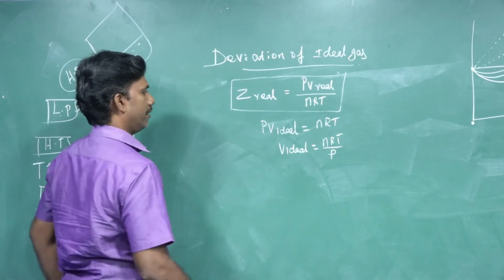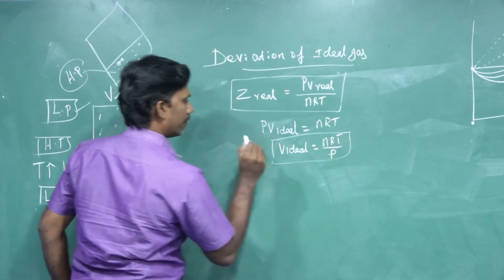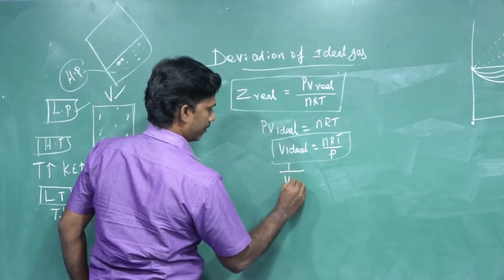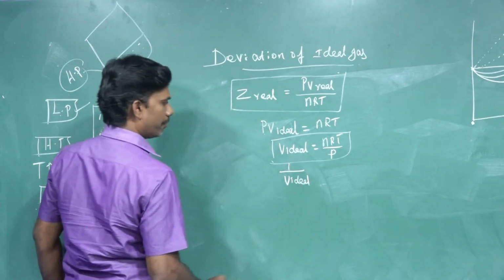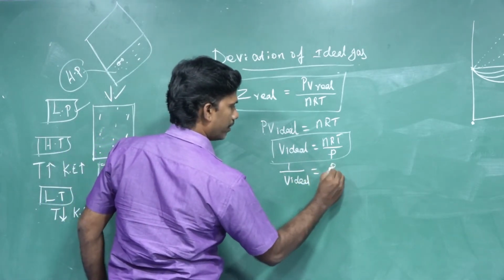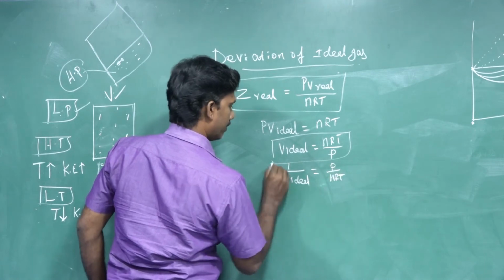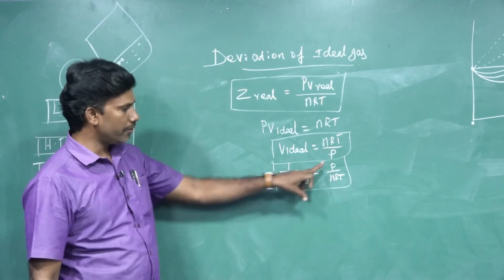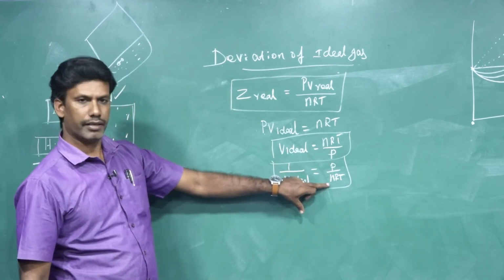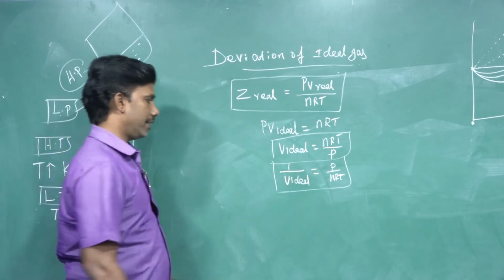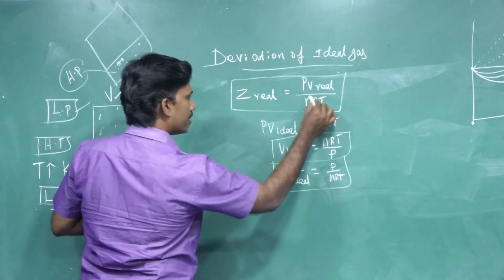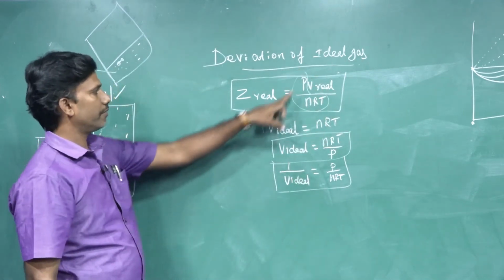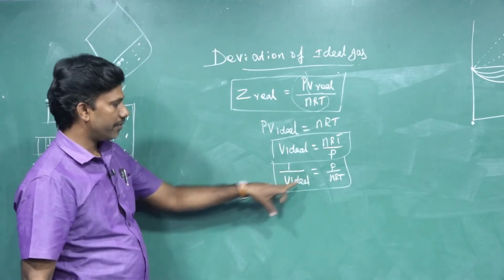Then for our convenience, I take 1 by V ideal. What will 1 by V ideal be? It equals P by nRT. You can write it like this, right? V ideal is nRT by P, so 1 by V ideal is just the inverse, P by nRT. Then we need this term P by nRT, so we have data for P by nRT.